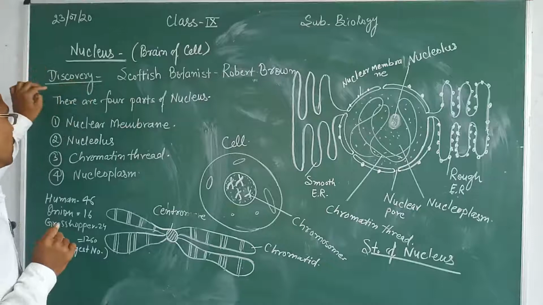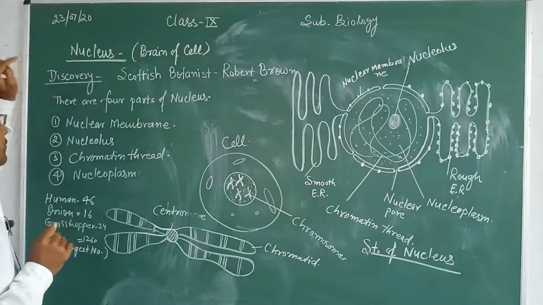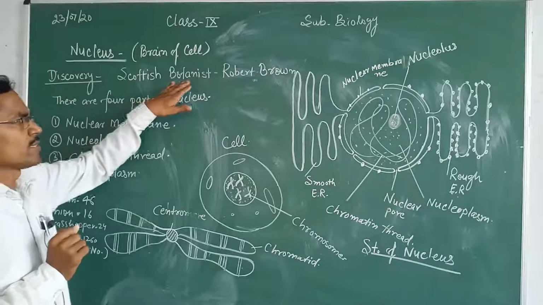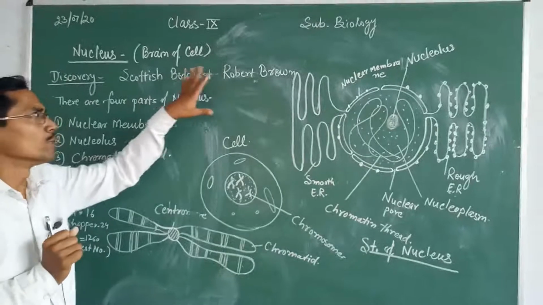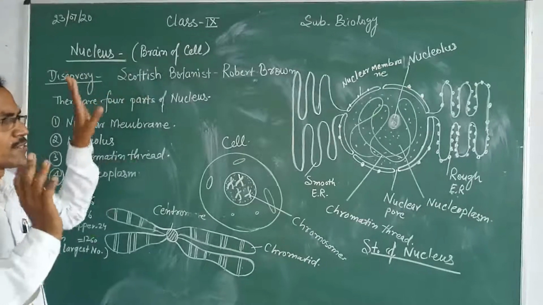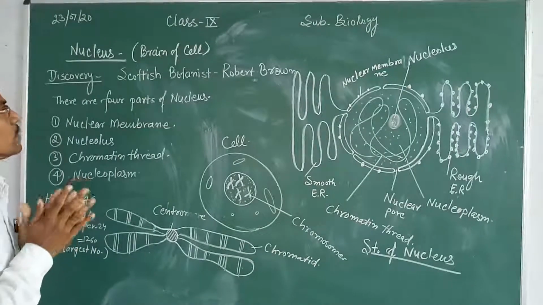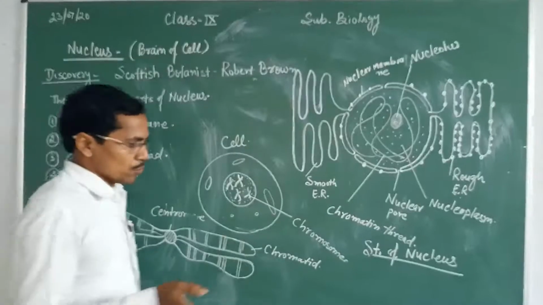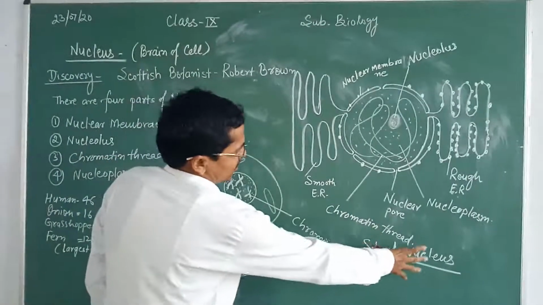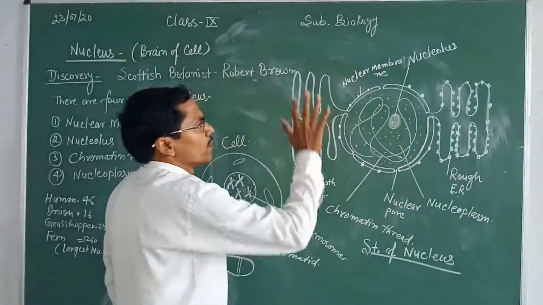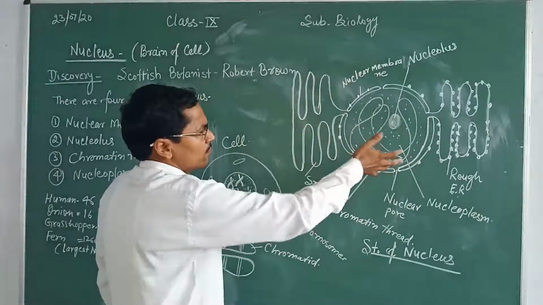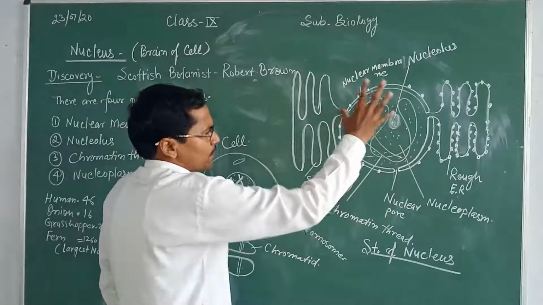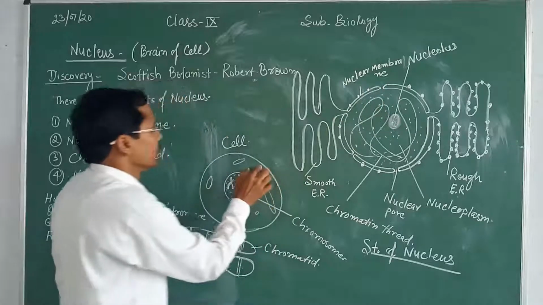First of all, let us know who discovered it. About the discovery, the Scottish botanist Robert Brown discovered it, and he said that this nucleus is present in each and every cell. So students, see here, this is the structure of the nucleus. You see that this is a spherical body. This spherical body is found in each and every cell.